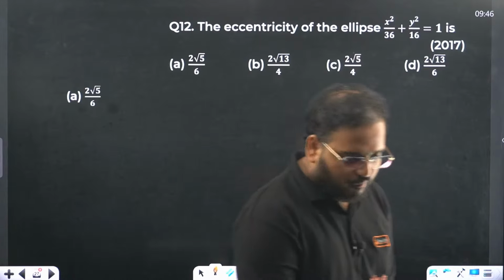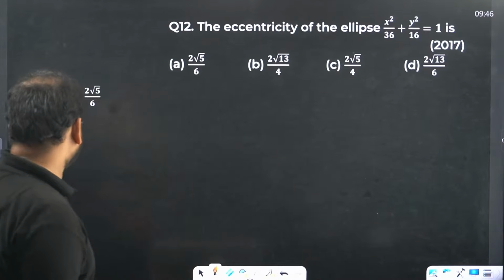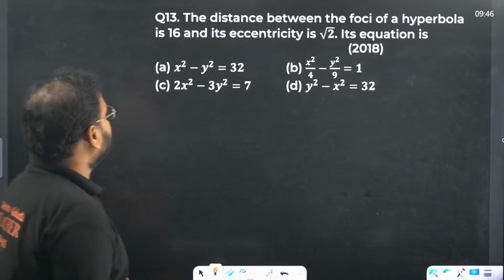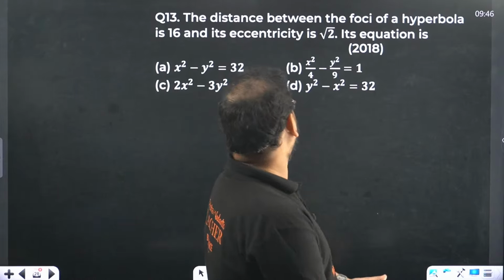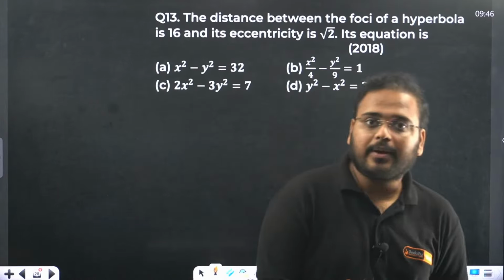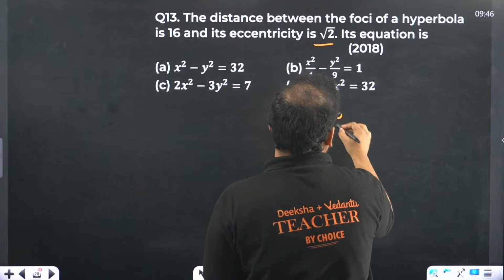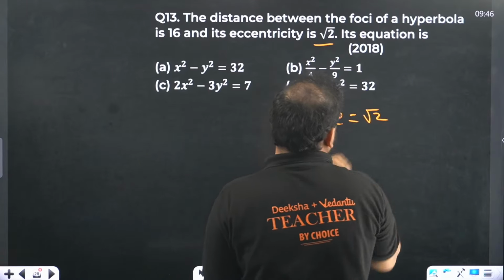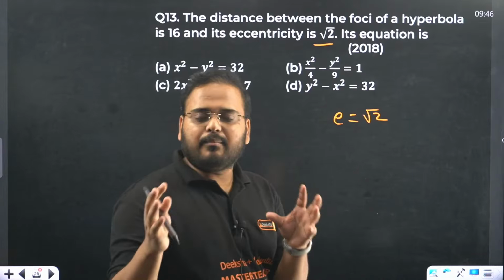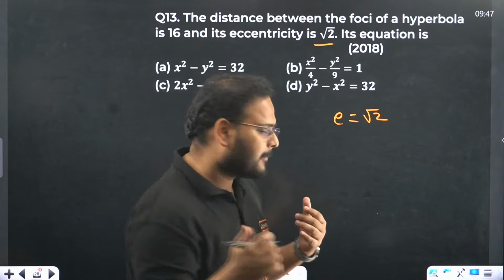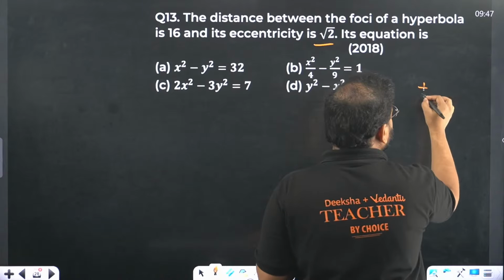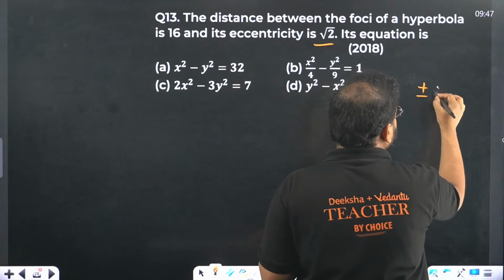Can we move on now? Next question, 13. The distance between the foci of the hyperbola is 16. What it means is, they have also given the E value as root 2. If you remember, for the hyperbola the foci were plus minus AE comma 0.